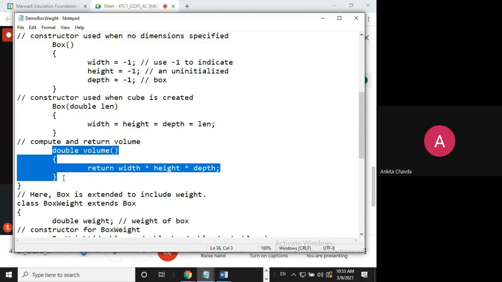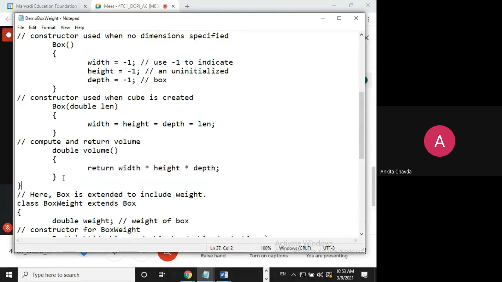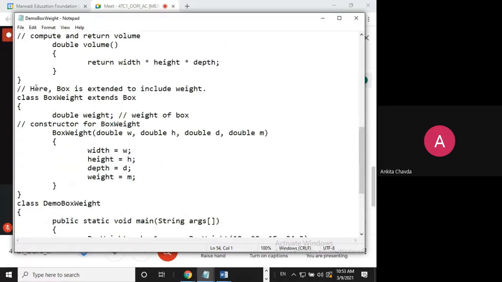This was one class. Now here comes the concept of inheritance. I am extending another class from this, making a child class. Here I have a class BoxWeight, which extends the Box class.